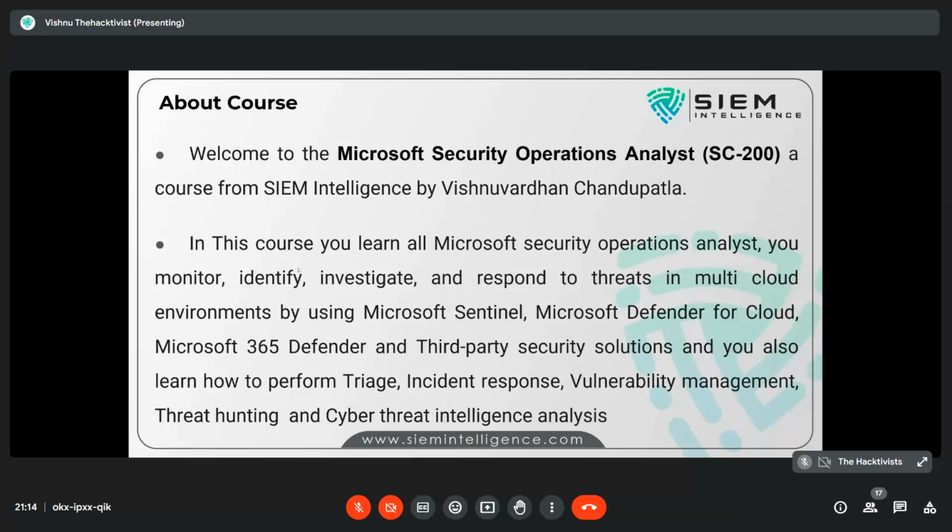And also you can work in a multi-cloud environment by using Microsoft Sentinel. Now, what Sentinel is and all that, we are going to learn in future sessions. There are some terminologies we should know, something like cloud security. Again, this is one of the trending topics in cybersecurity, cloud, right? So what is this cloud? How can I manage this cloud?